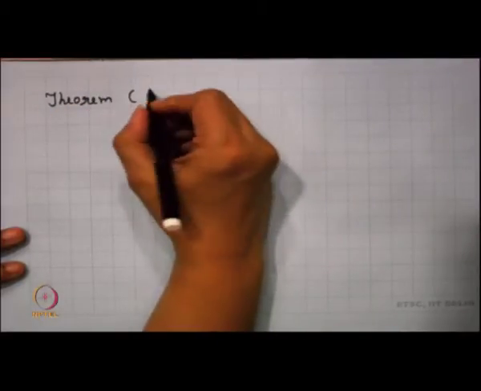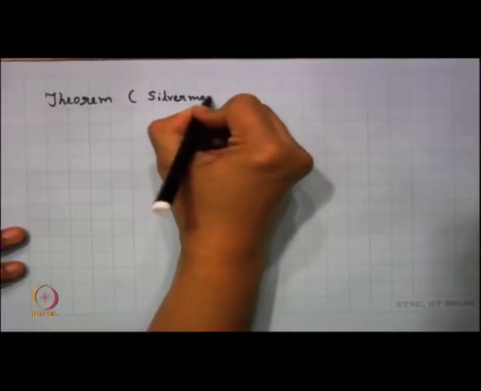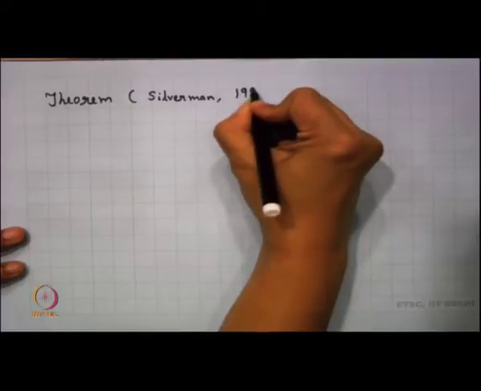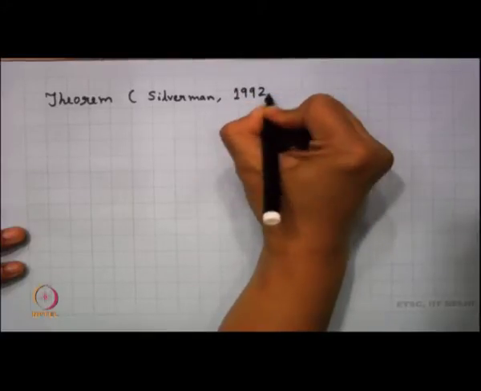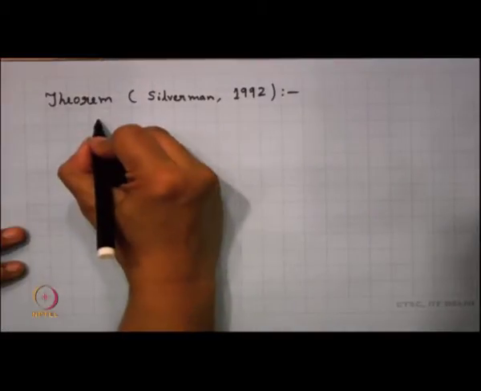This theorem is due to Silverman, proved in 1992. So what does this theorem say?